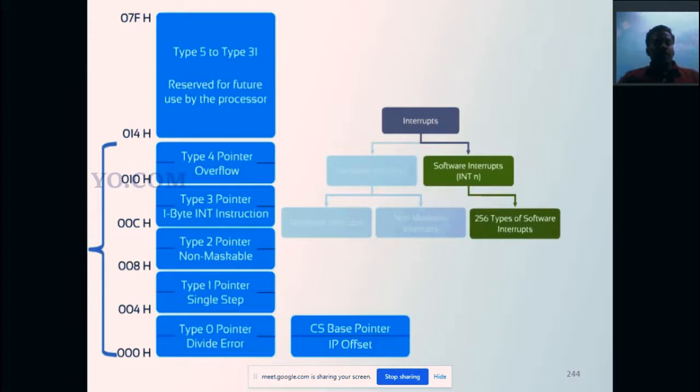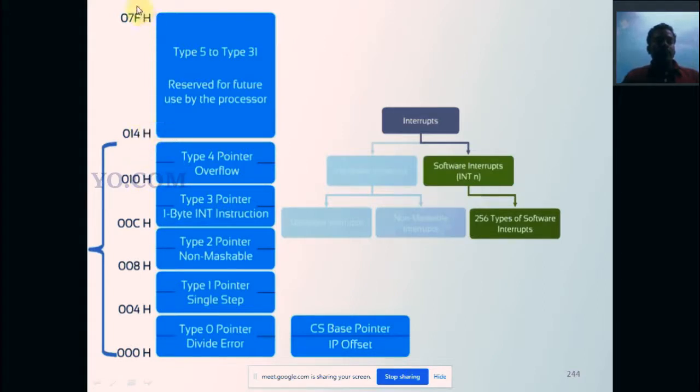On the left hand side we have the address of each particular interrupt. At 000 we have divide error. At 004 we have type 1, that is single step execution. At 008 we have the non-maskable interrupt. At 00C we have the 1 byte INT instruction, and at 010 we have the overflow interrupt.